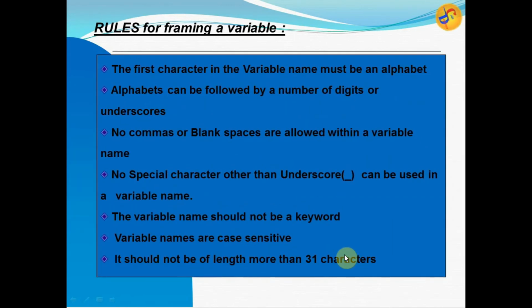The rules for framing a variable. How to declare a variable? The first character in a variable name must be an alphabet character or underscore. Alphabets can be followed by a number of digits or underscores. No commas or blank spaces are allowed within a variable name. No special character other than underscore can be used in a variable name. The variable name should not be a keyword. Variable names are case sensitive. It should not be more than 31 characters long.